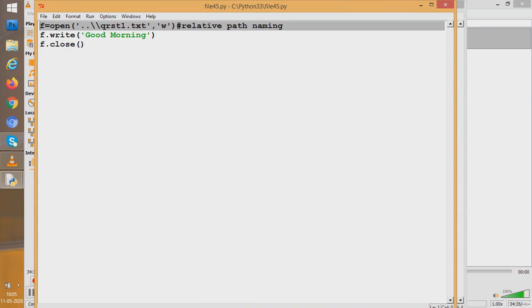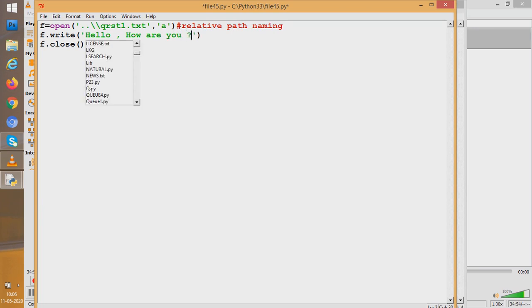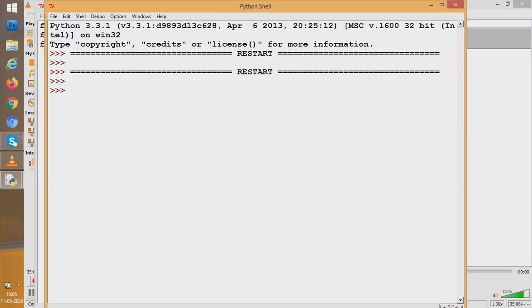How can we keep the things which we had written earlier and the things which we want to write now? The option is you can use A here. A means append. So if you use A, you wrote good morning, then if you write now hello, how are you? So both would be existing now. See, both the lines would be existing because you used which mode? A mode. A mode means append mode. So let us see how it works.